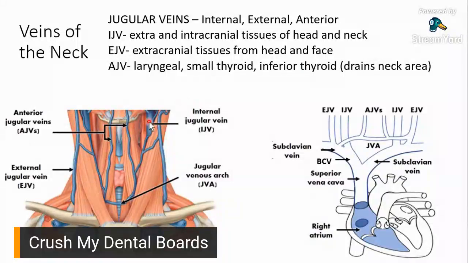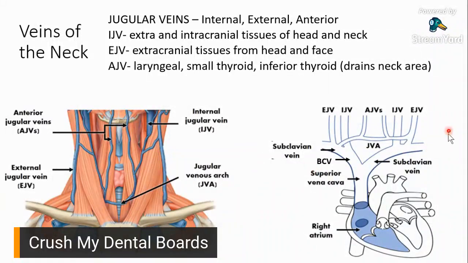So ito yung internal. It's right here. It's really internal, deep within. And then you have your anterior jugular veins. Now, the anterior jugular veins, you can see it on the neck, like literally on the frontal surface of the neck, right there. That's your anterior jugular vein. And then the external jugular vein, it's really external. It's on the lateral aspect, right here.